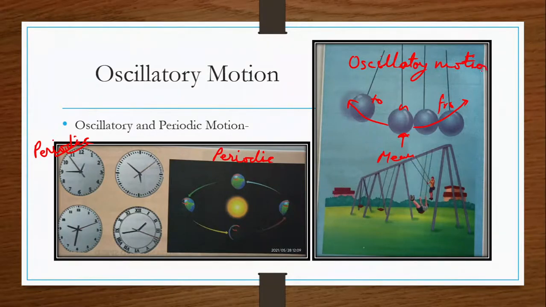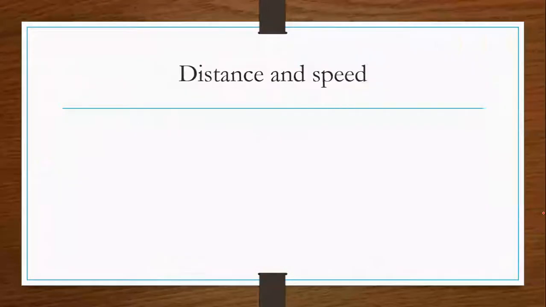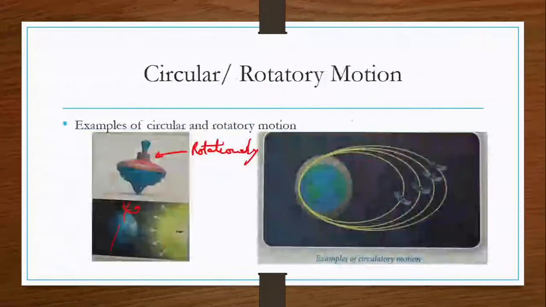The swings, look, these swings are moving here and there. This is the mean position, but from the mean position the children are moving to and fro, so we will say it is also an oscillatory motion. Got it? So these are examples of oscillatory motion. So we have seen different kinds of motion and their examples.